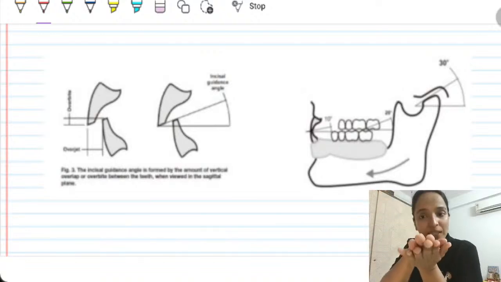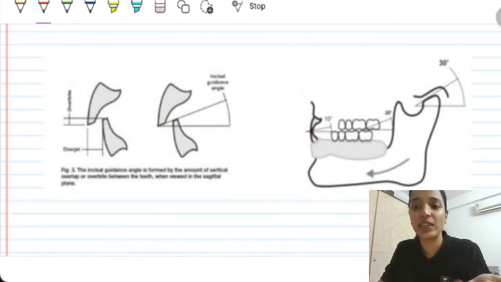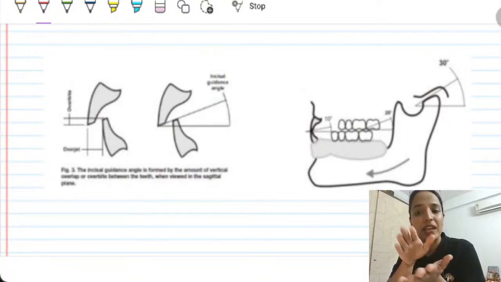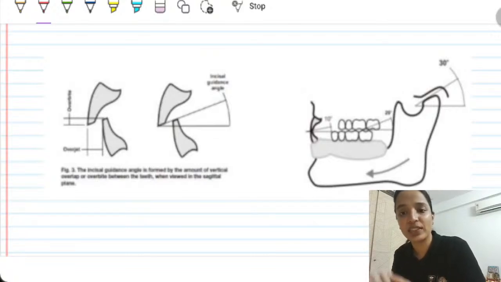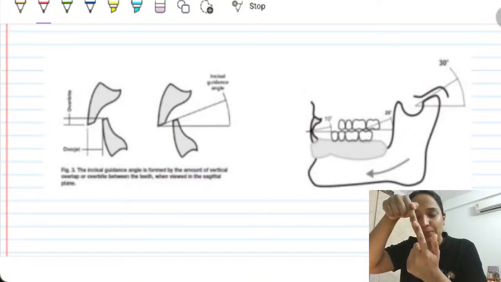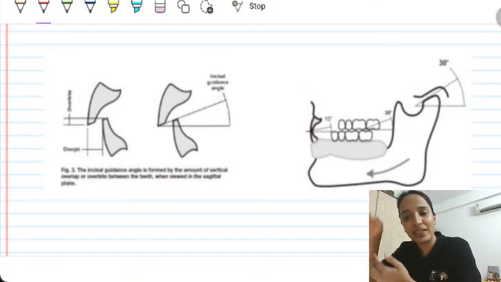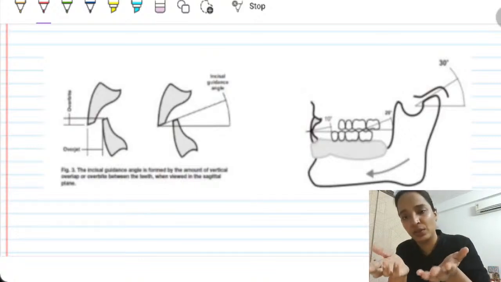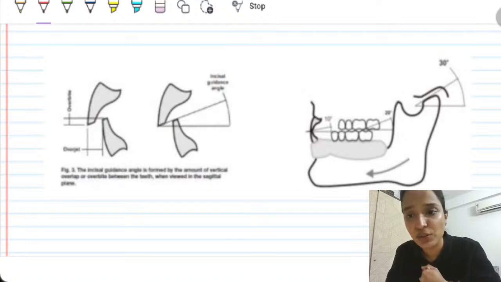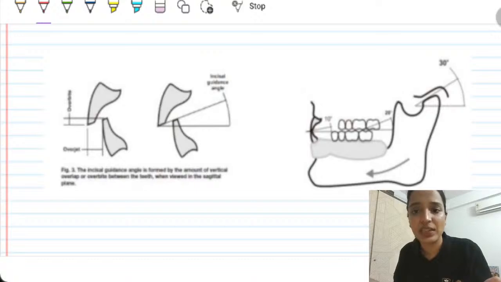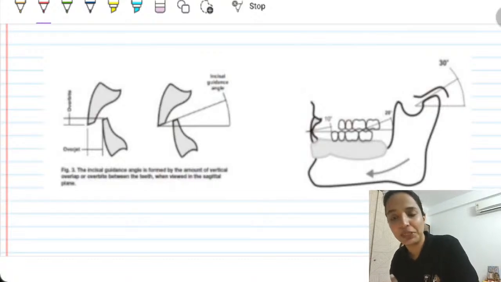When both arches meet, if the occlusion is settled and harmonious, they will fit into each other very easily. But if there are pinpoint heavy or high contacts, they will act like these tips that meet and deflect the mandible, and the mandible takes a slightly different route and closes the mouth. Every time this deflection happens, it creates lateral forces, and these lateral forces lead to loss of stability.